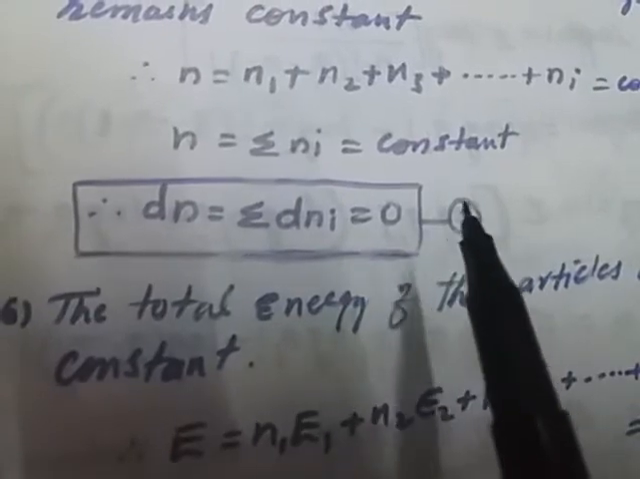The change is represented by differentiating the above equation on both sides, and we get equation 1: dn = Σdni = 0. This is equation 1. Since the number of particles remains constant, its differentiation is 0.